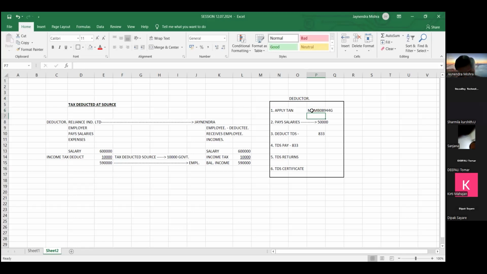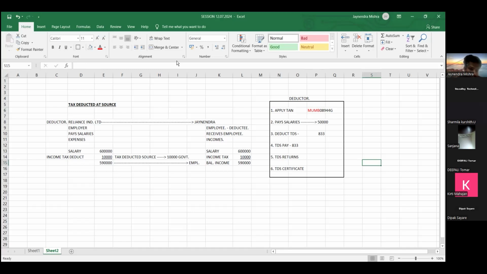The initial 4 letters will guide you as to which city the employer is from. Say the employer is from Mumbai city, so the TAN will start with MUM. If the employer has their office in Delhi, so DELH. Yes, so this is the format of your TAN number.